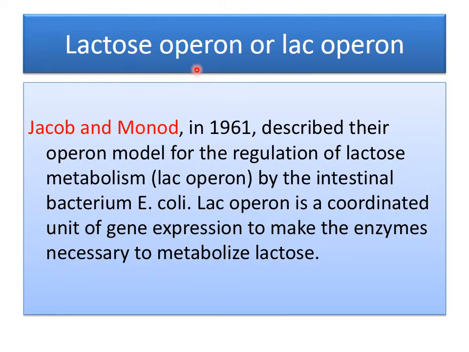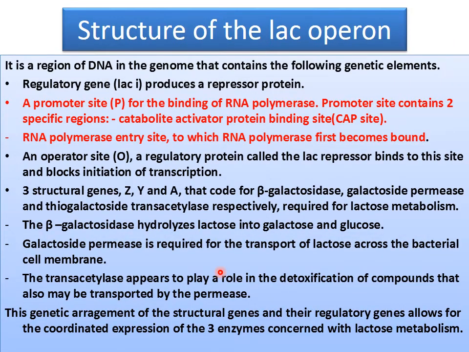Now, the lactose operon or lac operon was first given by Jacob and Monod in 1961. They first described the operon model for the regulation of lactose metabolism by the intestinal bacterium E. coli. The lac operon is a coordinated unit of gene expression to make the enzymes necessary to metabolize lactose.